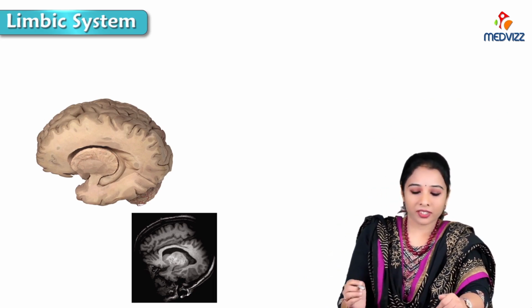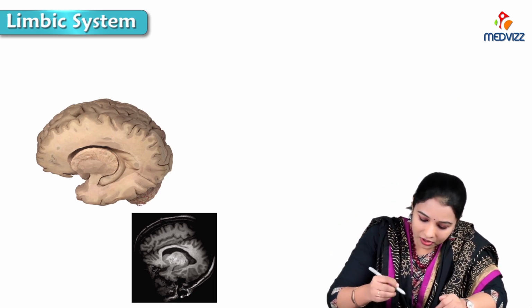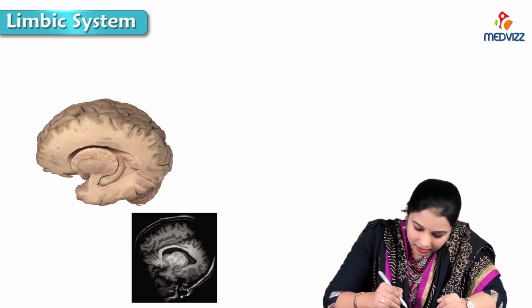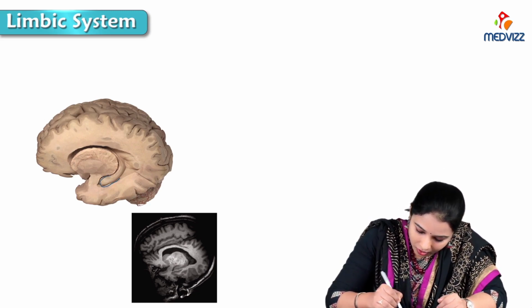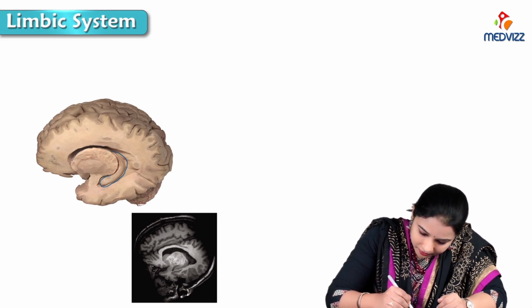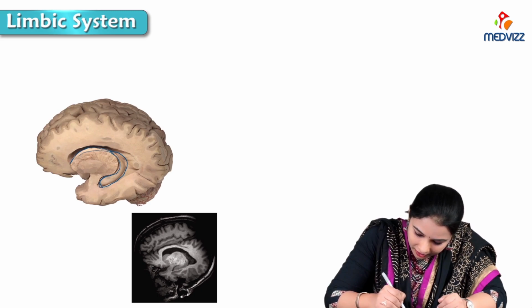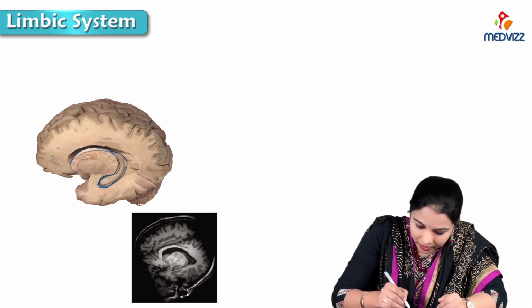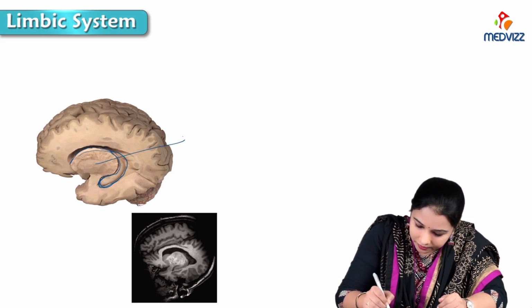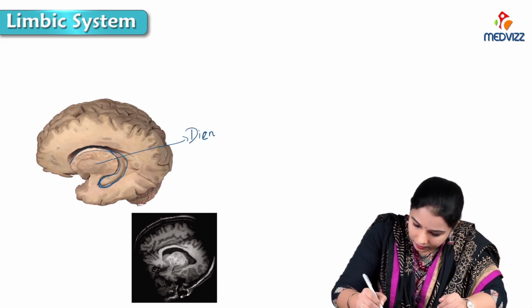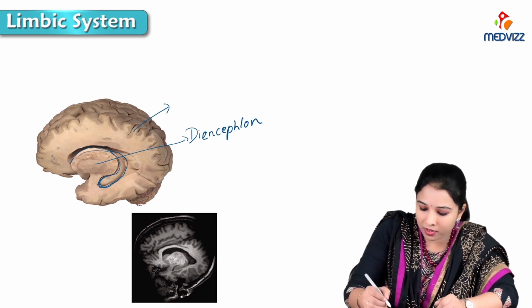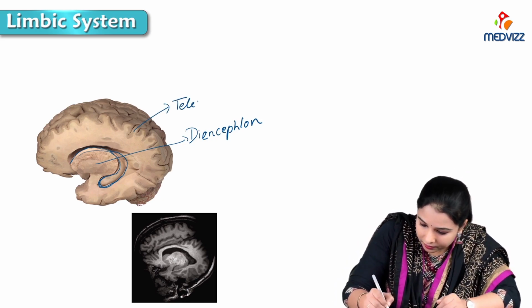Here in this picture, a beautiful picture showing a dissected specimen of the limbic system, I am drawing an outline here. It is dissected deep to the lateral ventricle, where we can see the diencephalon, and here is the telencephalon, which forms the cerebral cortex.